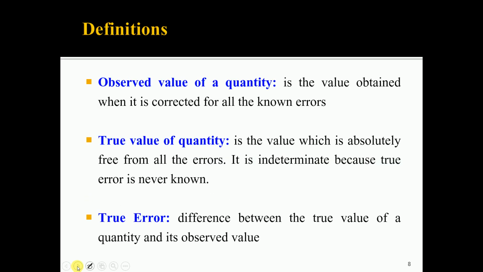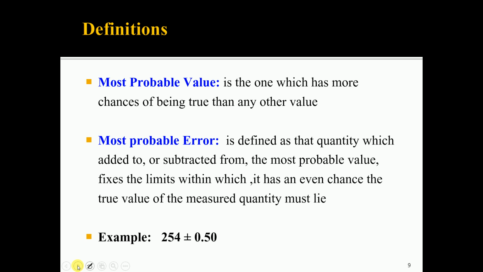The true value of a quantity is the value which is absolutely free from all errors. It is indeterminate because the true error is never known. True error is the difference between the true value of a quantity and its observed value. One more important definition in this topic is the most probable value.